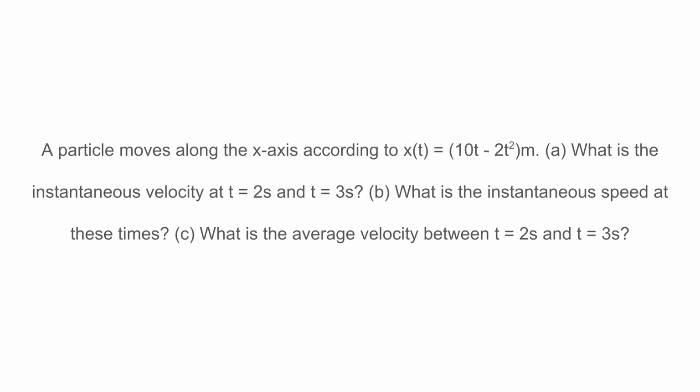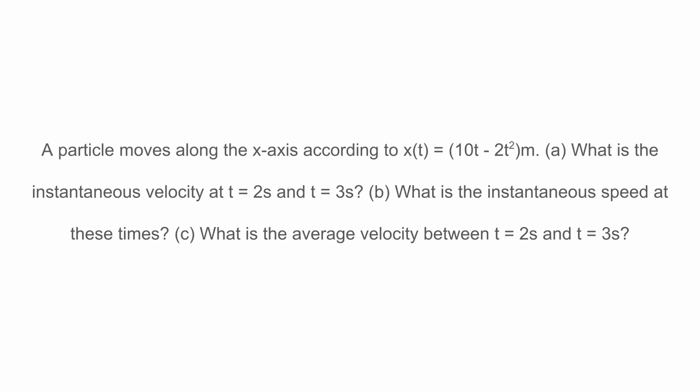A particle moves along the x-axis according to x of t equals 10t minus 2t squared. What is the instantaneous velocity at t equals 2 seconds and t equals 3 seconds? What is the instantaneous speed at those times? And what is the average velocity between t equals 2 seconds and t equals 3 seconds?